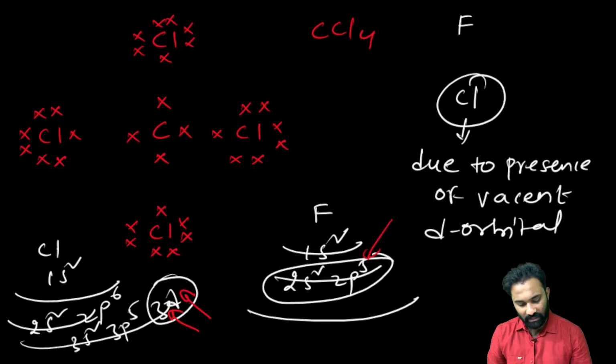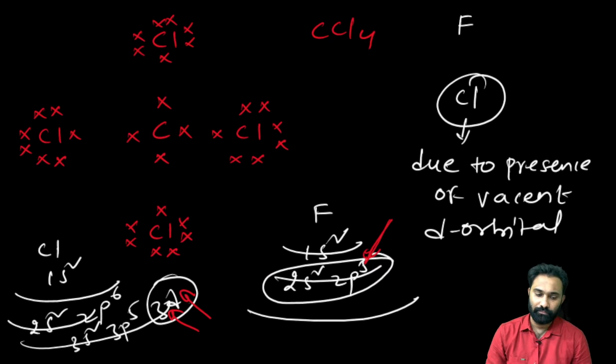It should only gain 1 electron to reach the octet, and there is no empty orbital. That's the reason fluorine will not act as a central atom. But chlorine, bromine, iodine will act as a central atom. Is it clear? Group 17 elements can act as a central atom, but fluorine cannot.